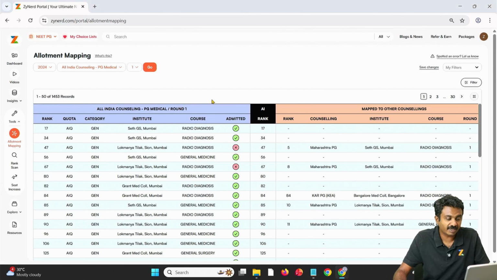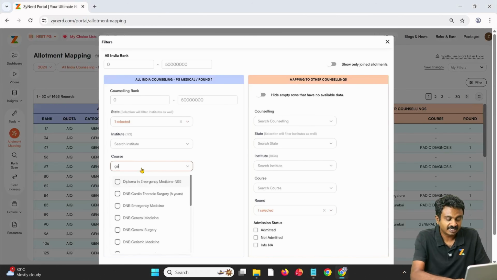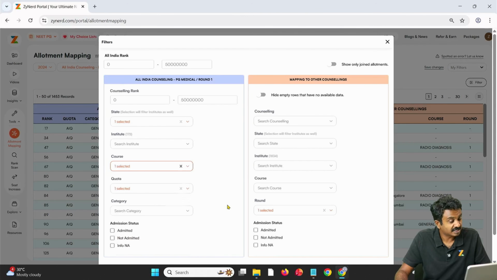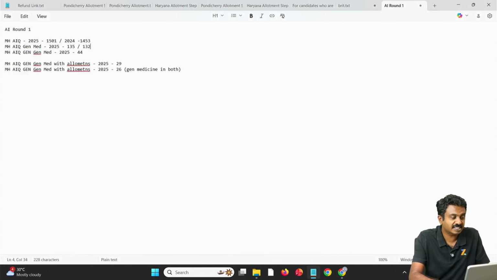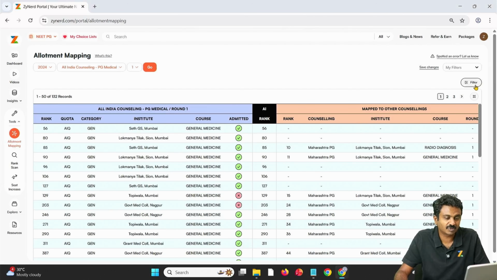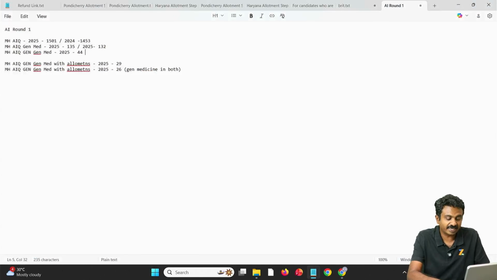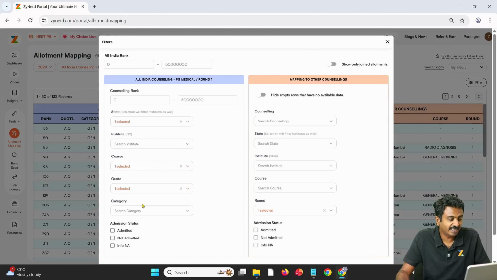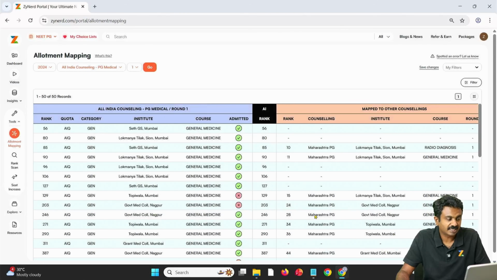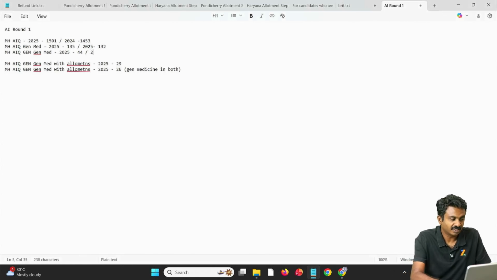And in Gen Med, how many were there? We will again check that. This is actual allotments. We are not looking at any mapping here. 132. So as against 135, we have 132 allotments over here. Now again, we are looking at MH AAQ Gen Med seats under Gen category. We'll look at how many are there. And here you can see that there are around 50 records over here. So in 2024, there were around 50 records.